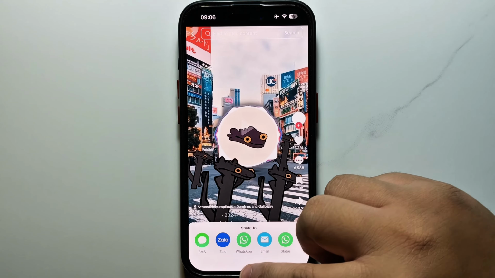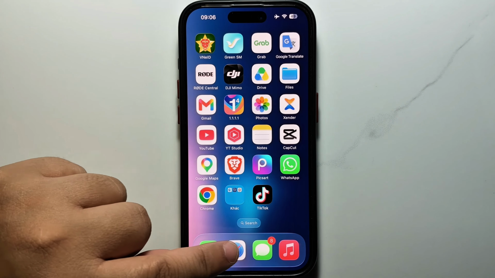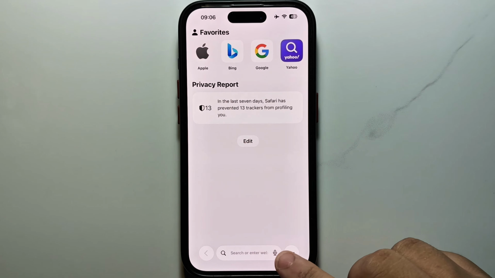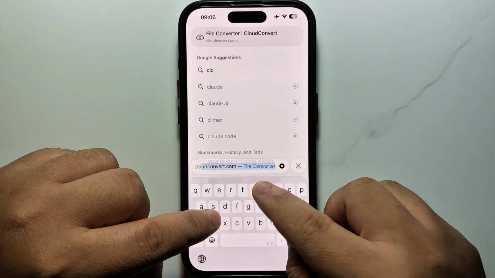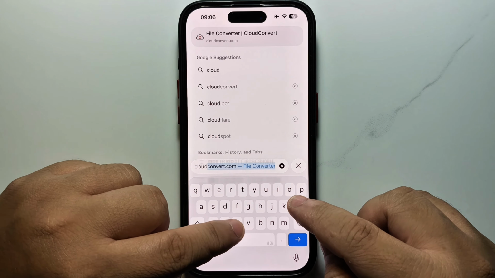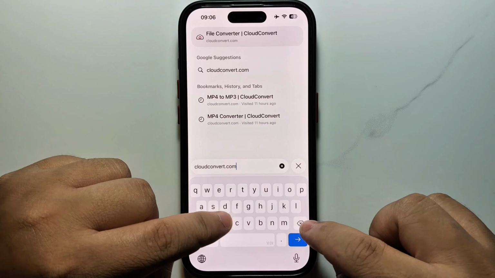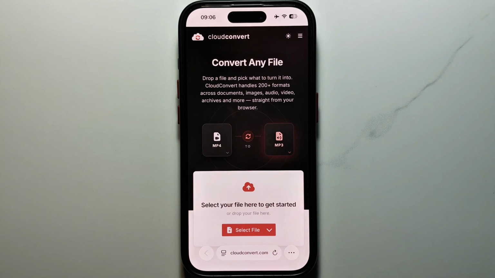Next step, you get out. Then you go to the Safari app. In this step, click on the search box. Enter CloudConvert.com. And then you put it on this website.